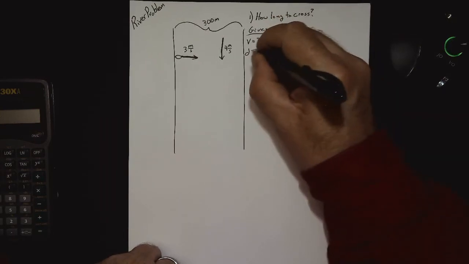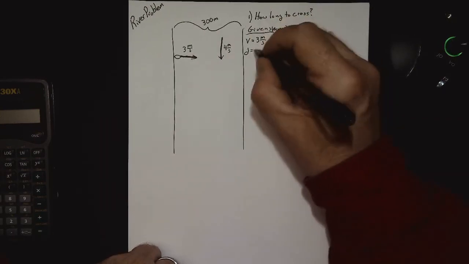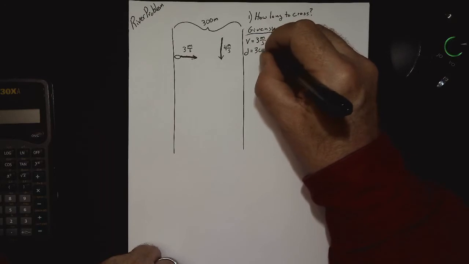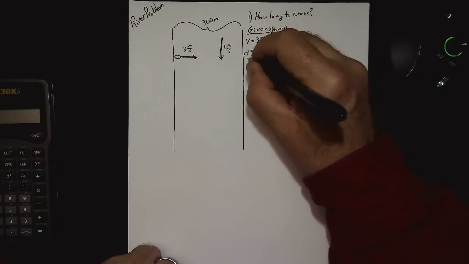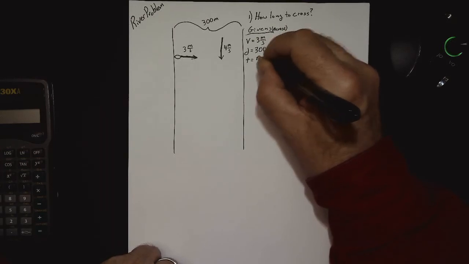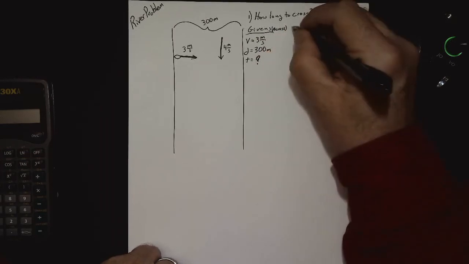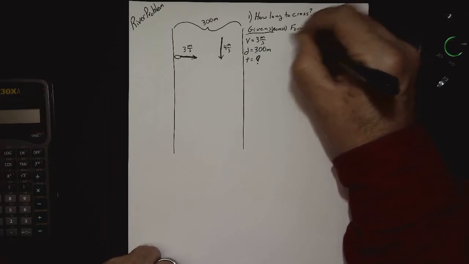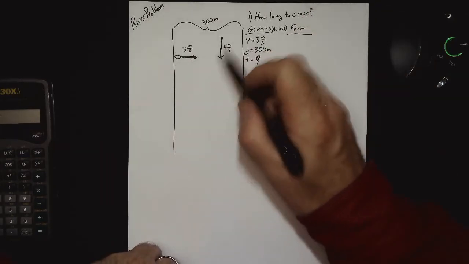The distance we are crossing, well, that's right here. That's the distance across the river. That is 300 meters. And then the only remaining question is, how long is that going to take? And we put a big question mark for that. So what is our formula then? Is there an acceleration here? Always ask, is there any acceleration?